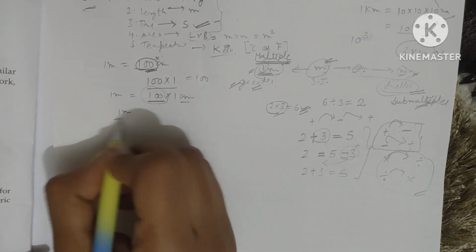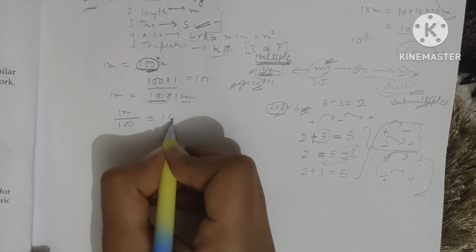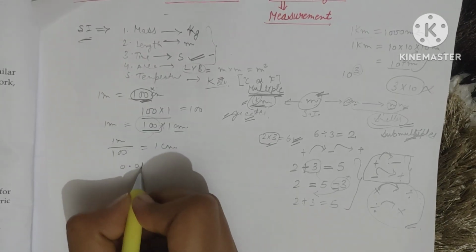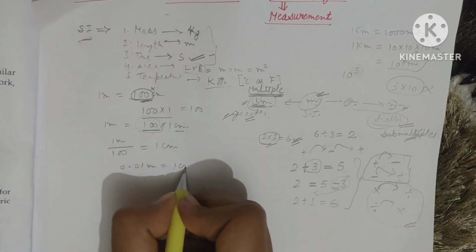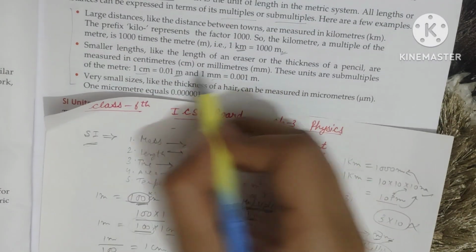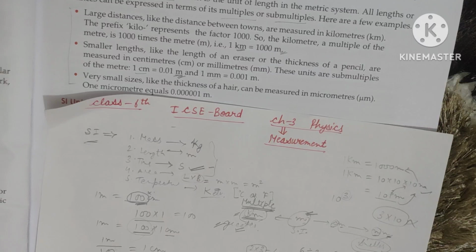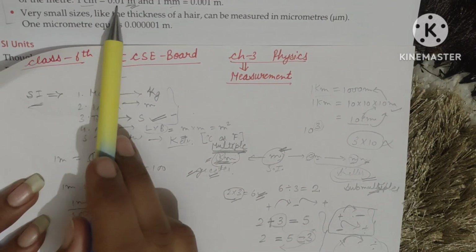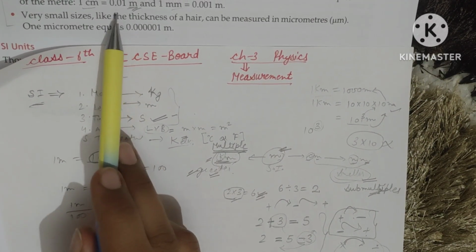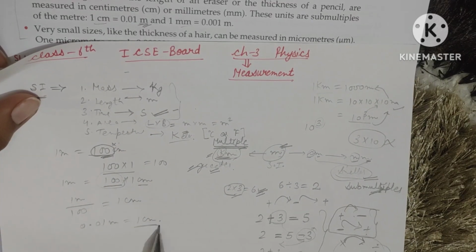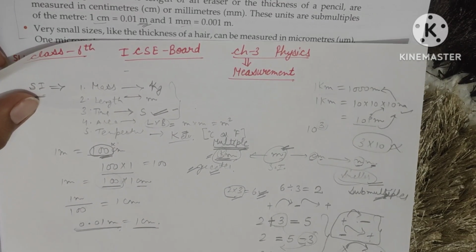So 1 meter I can write as 1 centimeter equals 1 by 100 meter. This in the form of a decimal I can write as 0.01 meter equals 1 centimeter. Same I found here, 1 centimeter equals this value.